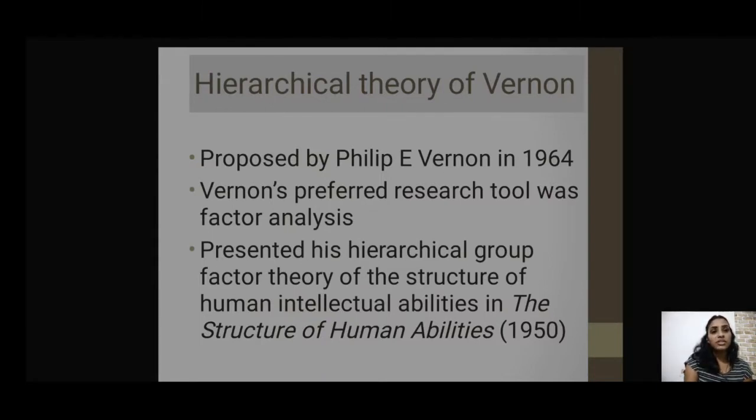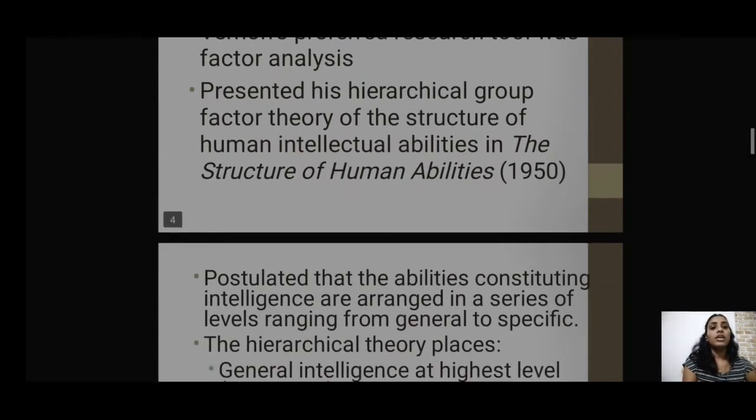He has presented his hierarchical group factor theory of the structure of human intellectual abilities in his book, The Structure of Human Abilities. This is quite important. The book that he wrote in 1950, The Structure of Human Abilities, has this hierarchical group factor theory, which he talks about as Vernon's hierarchical theory. Let us look more into it.